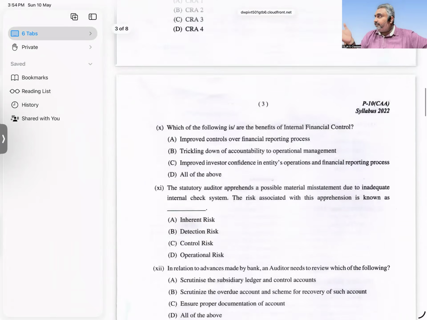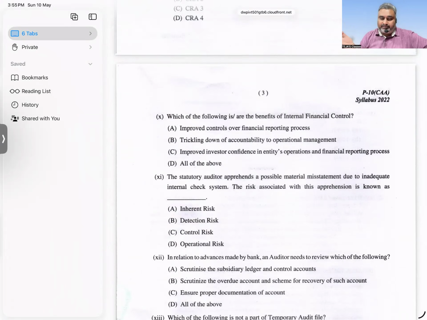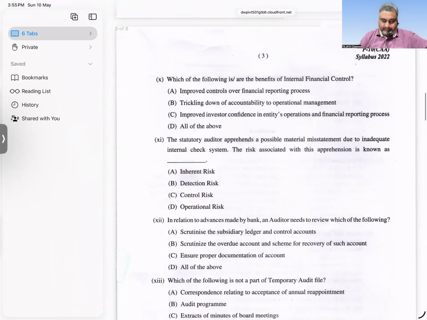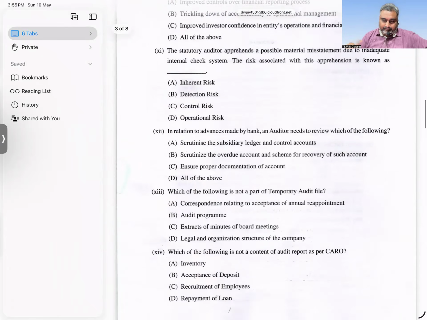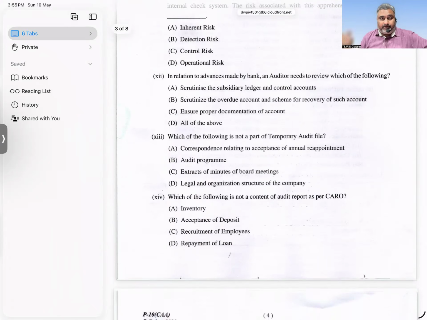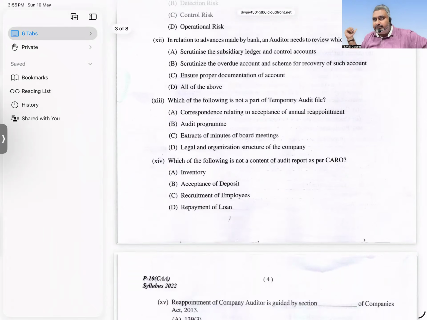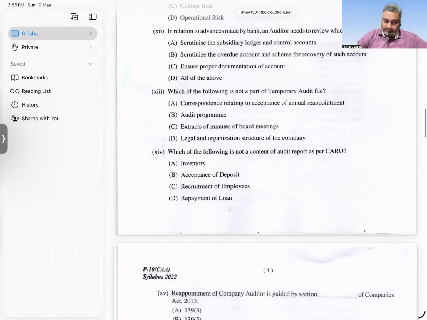IFSC, what are the benefits? If you see the points, what I shared with you, more than enough. Risk, I said inherent risk, control risk, detection risk area, MCQ wise. Not a part of permanent audit file. CARO, which is not the content of audit report as per CARO. If you remember all the side headings, then you can write down the which is the MCQ.